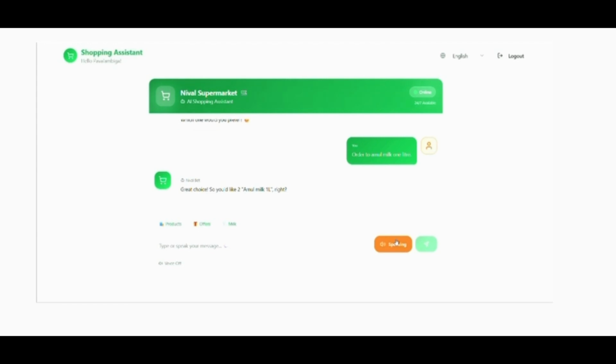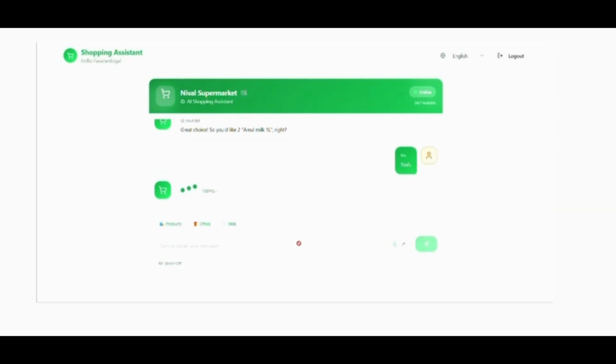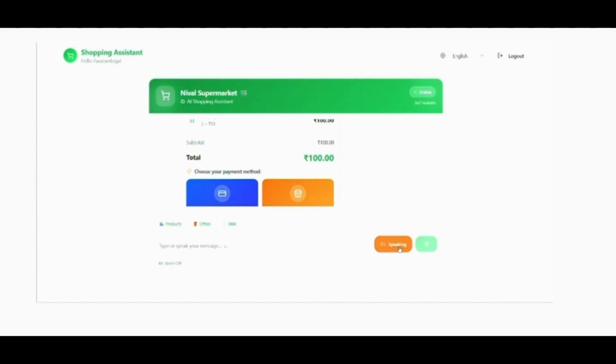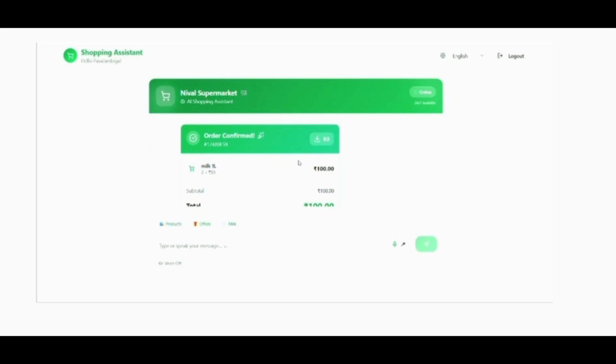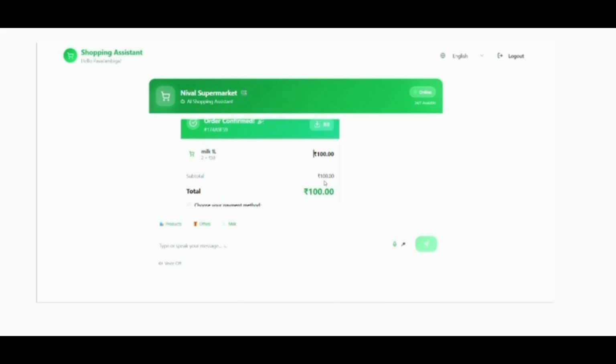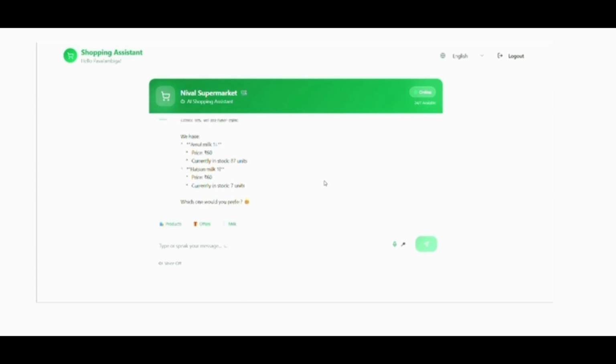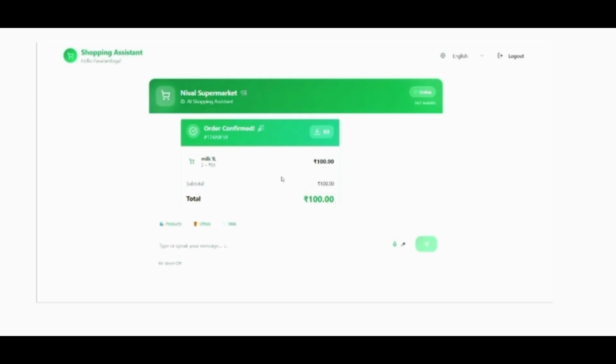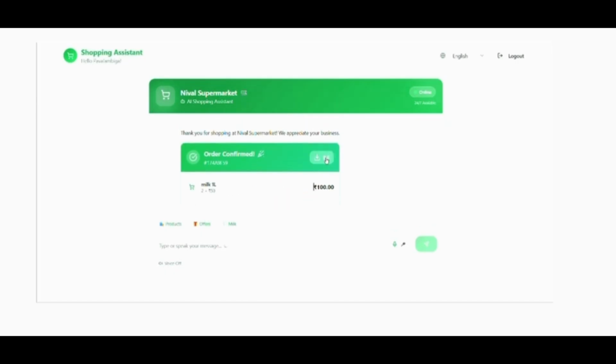Great choice. So you'd like Amul milk 1L, right? Yeah. Nivel Supermarket. Order confirmation. Order ID 17489. So here the order confirmation is displayed, and here the price of Amul milk is 50. I have ordered 2, and the final amount is 100. We can directly download the bill here.